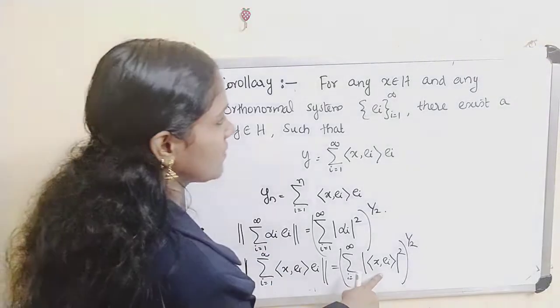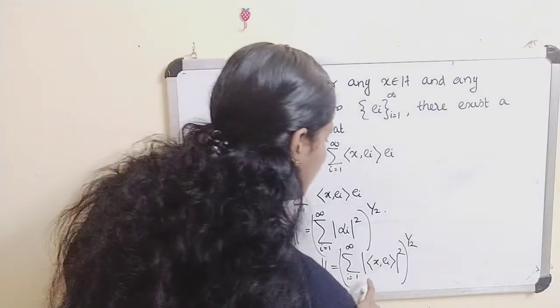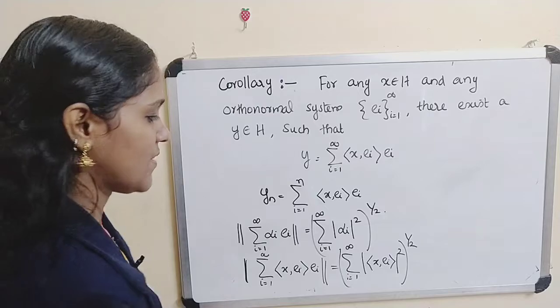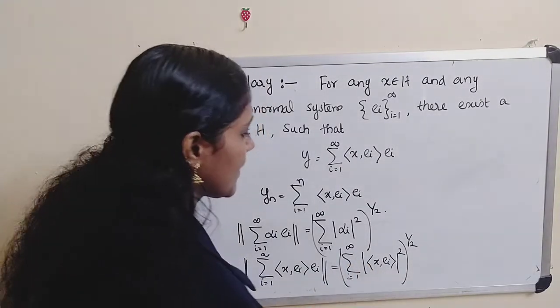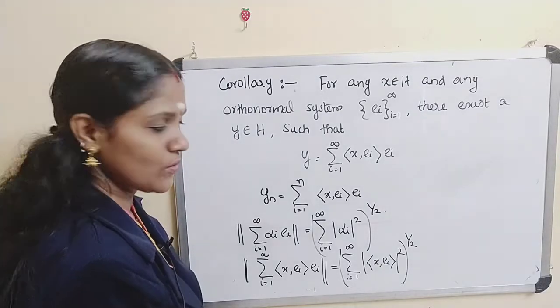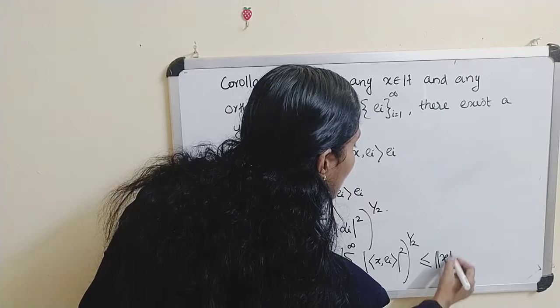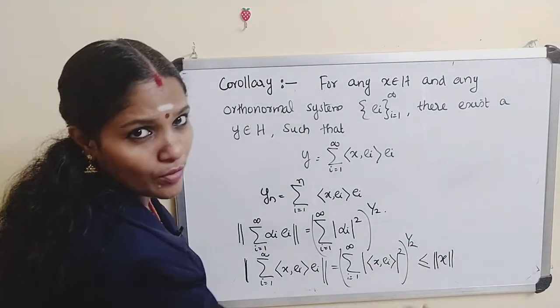But this is by our Bessel's inequality. The sum from i equal to 1 to infinity of modulus of inner product of x, e_i whole square is less than or equal to, by this result, norm of x whole square.